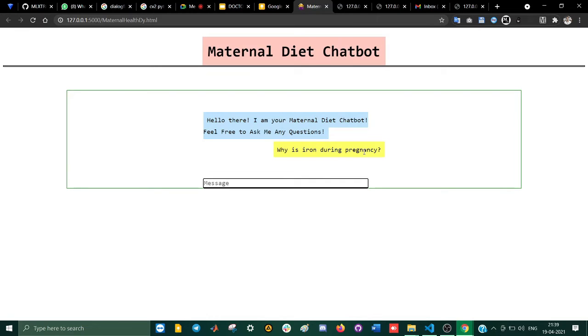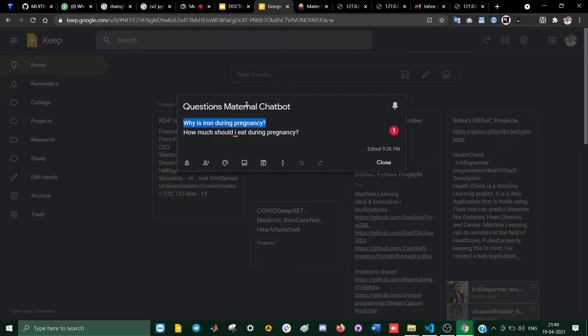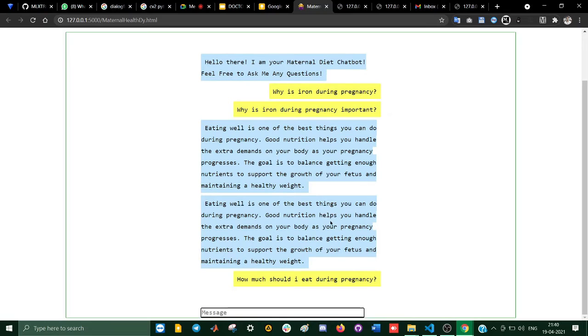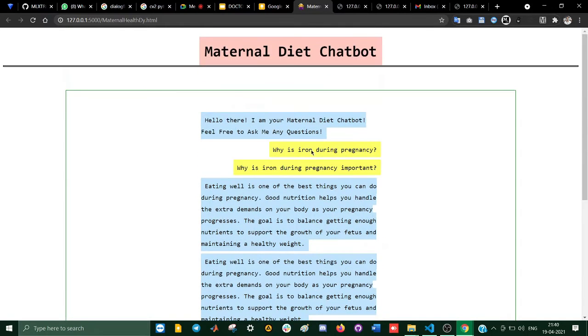So why is iron during pregnancy important? That should be my question. Yeah, it responds well. How much should I eat during pregnancy? So yeah, it gave both results. It's a bit slow. It says the popular saying is that pregnant women eat for two, so it's basically saying to eat more. It's a very smart and intelligent maternal diet chatbot.